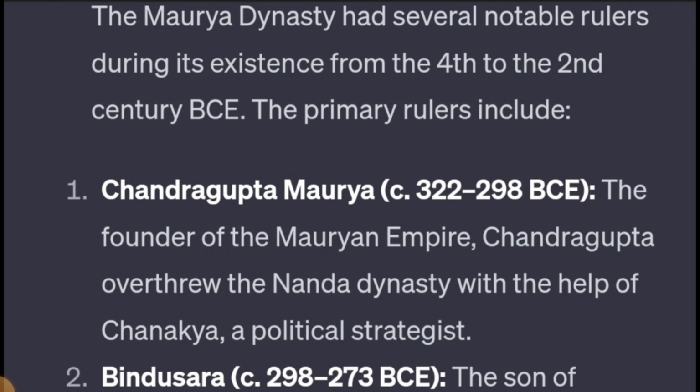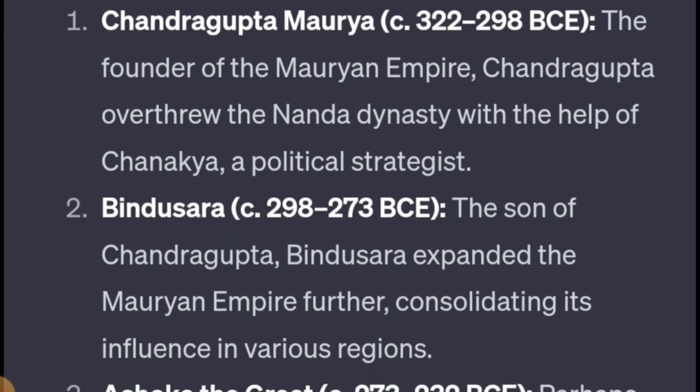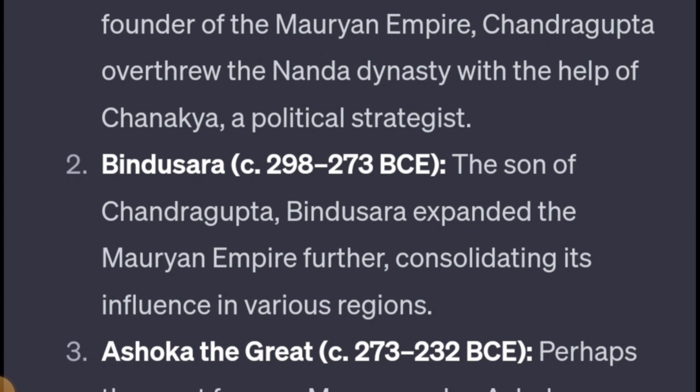After that, he expanded his empire, and after he became old, Chandragupta Maurya gave his throne to his son Bindusara, who ruled from 298 to 273 BC. Bindusara expanded the Mauryan Empire further, consolidating its influence in various regions.